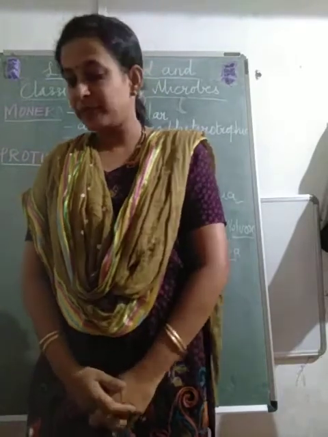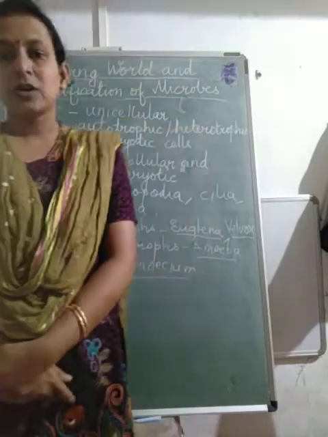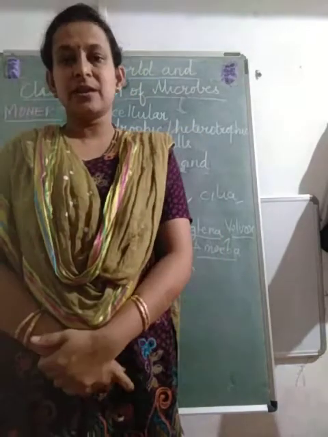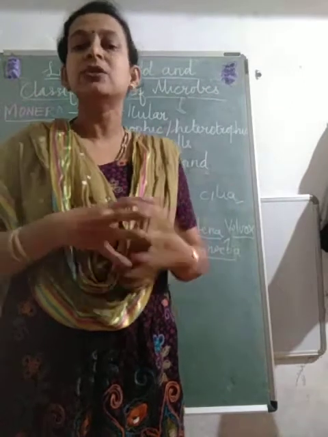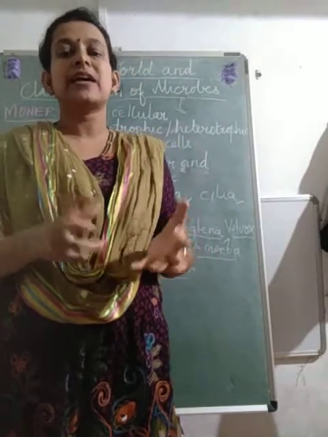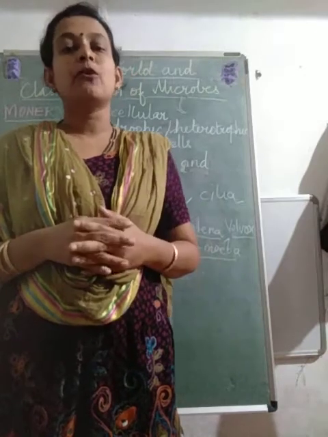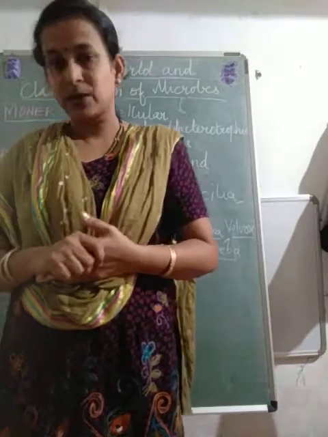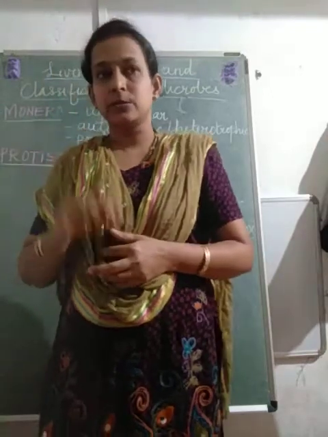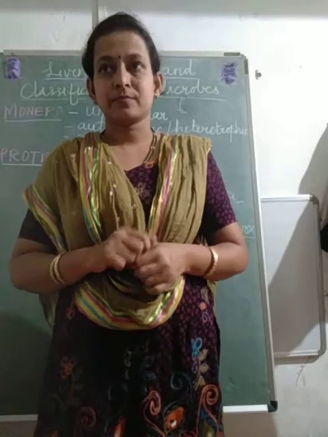Some examples of the bacteria are given. It is not mentioned how they can move or locomote from one place to another. They have either flagella or cilia. Flagella and cilia I am going to talk about in the next kingdom, that is Kingdom Protista.